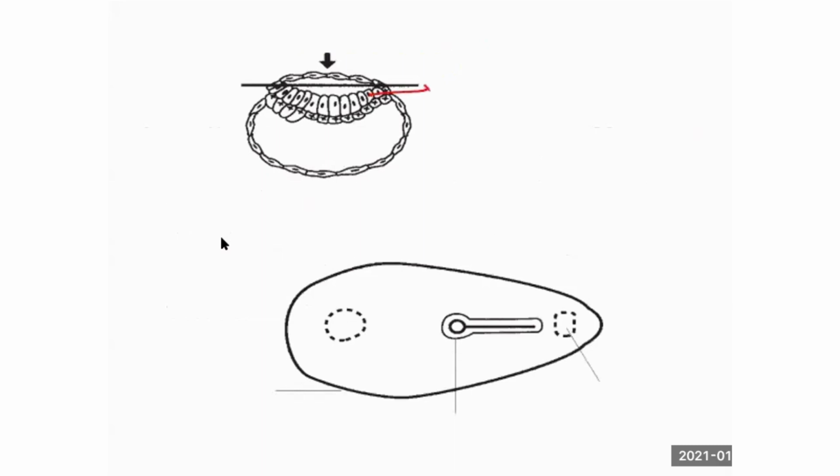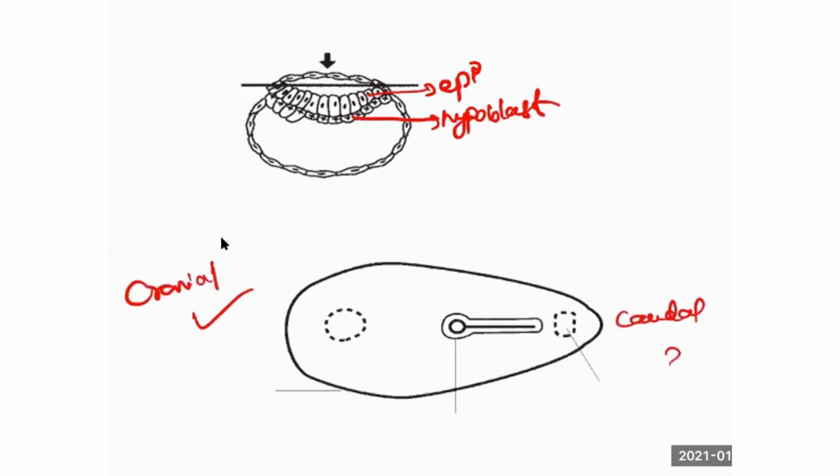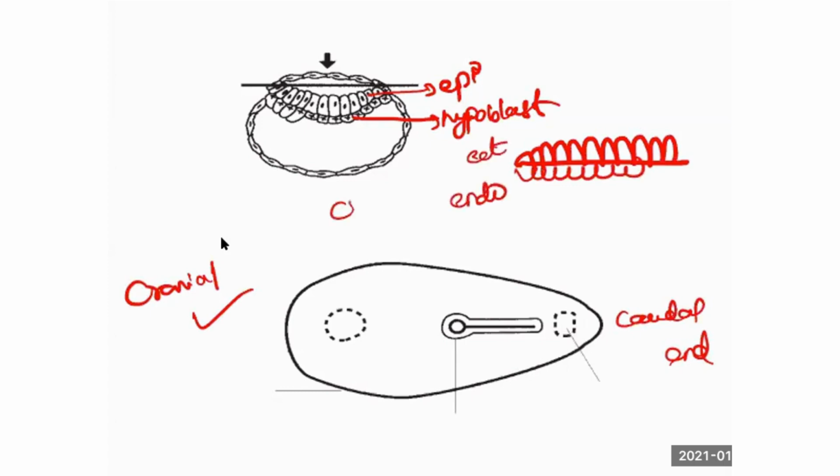So this is epiblast. This is hypoblast. Epiblast and hypoblast. So this is the surface view of the embryo, which has a cranial end and a caudal end. I said this is the ectoderm, which is columnar. This is the endoderm. This is ecto and endo. This is the cranial end, which is the head end. This is the caudal end, which is the tail end.